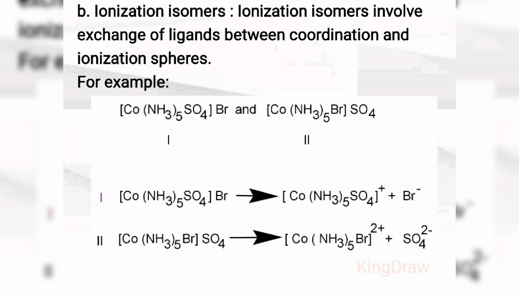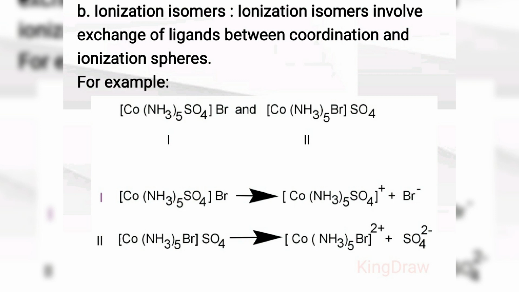See the example, [Co(NH3)5SO4]Br, and the second example is [Co(NH3)5Br]SO4. In the first example, SO4 is present in the coordination sphere and bromine is present in the ionization sphere, outside the coordination sphere. And in the second, bromine is present in the coordination sphere and SO4 outside the coordination sphere.